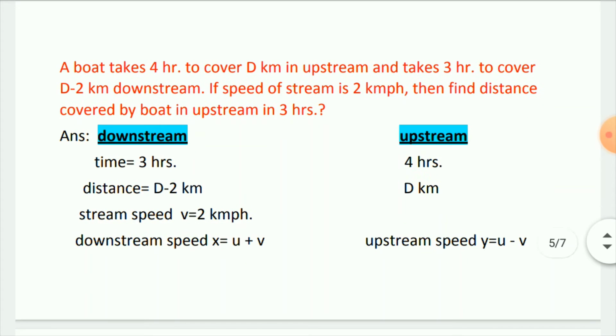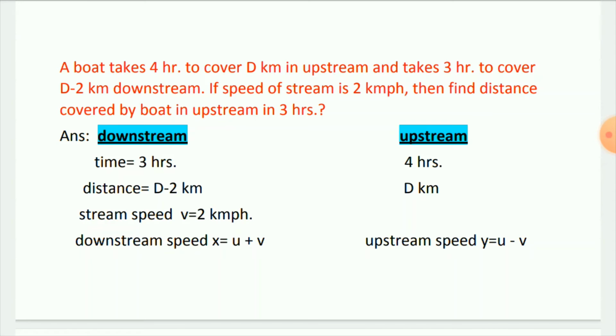So first example: a boat takes 4 hours to cover d kilometers upstream and takes 3 hours to cover d minus 2 kilometers downstream. So he has given the time and distance in both downstream and upstream. He has also given that the speed of the stream, that is v, is equal to 2 kilometers per hour. Then find the distance covered by the boat upstream in 3 hours.